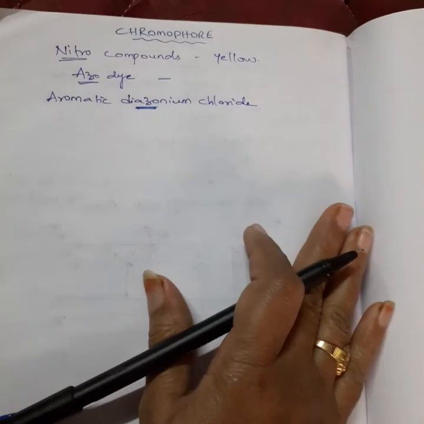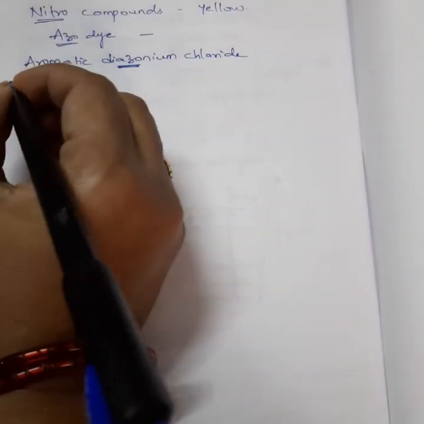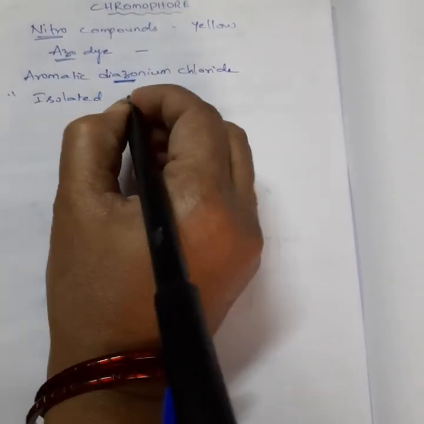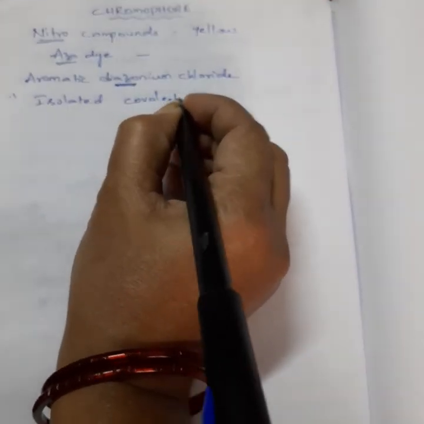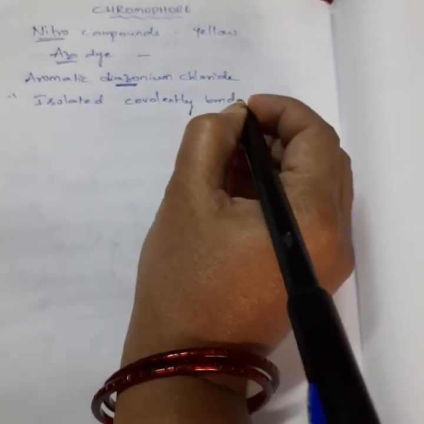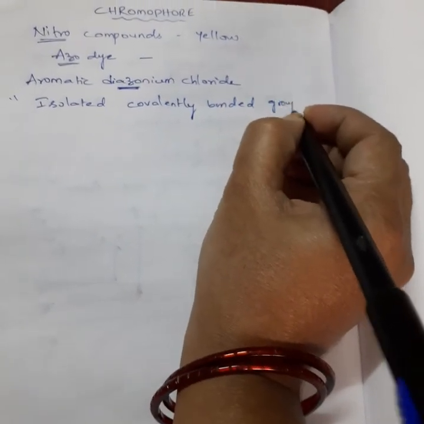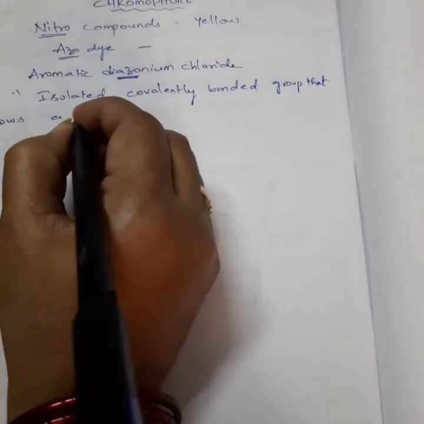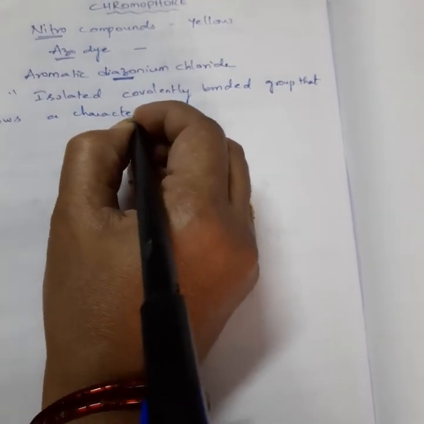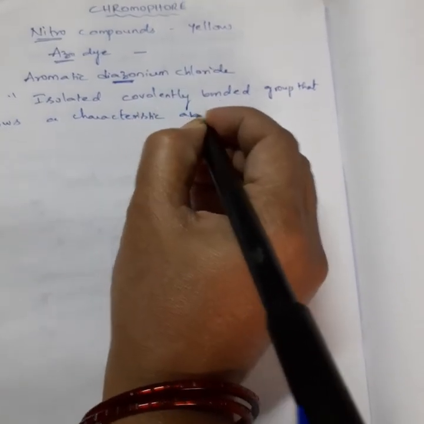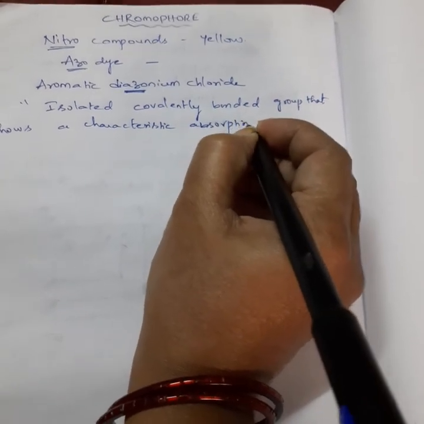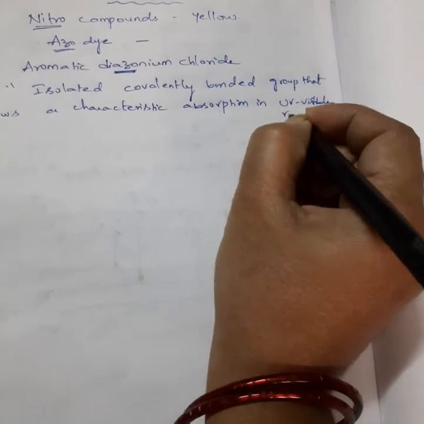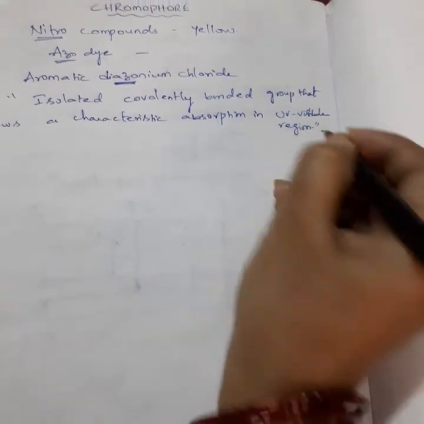So now what is meant by this chromophore? Chromophore means any isolated covalently bonded group that shows a characteristic absorption in UV visible region is called what?